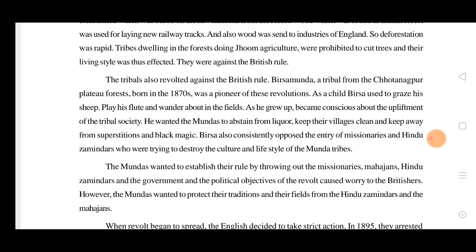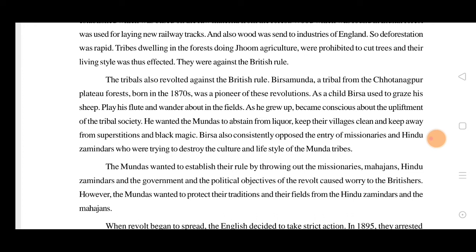A tribal from the Chota Nagpur plateau forest, born in the 1870s, was a pioneer of this revolution. He started this revolt against the Britishers, and he was from Chota Nagpur. His name was Birsa Munda. He revolted against the British as a child. Birsa used to graze his sheep, meaning he used to take care of the sheep in the jungle.